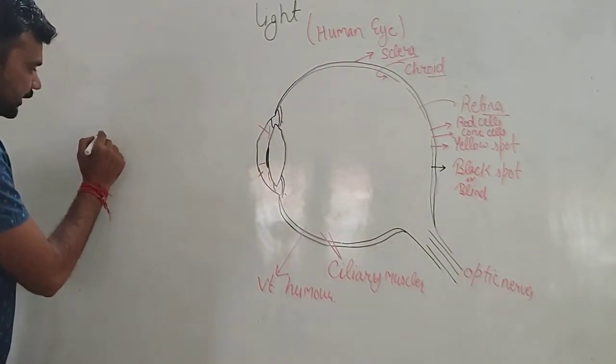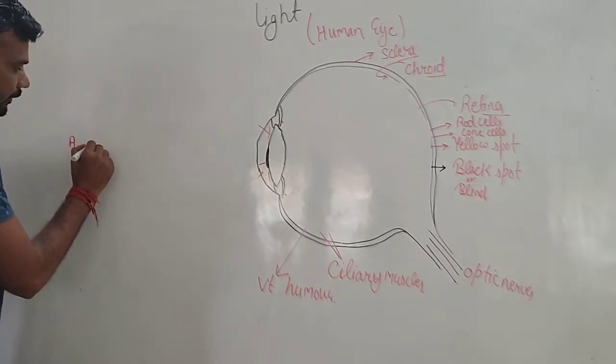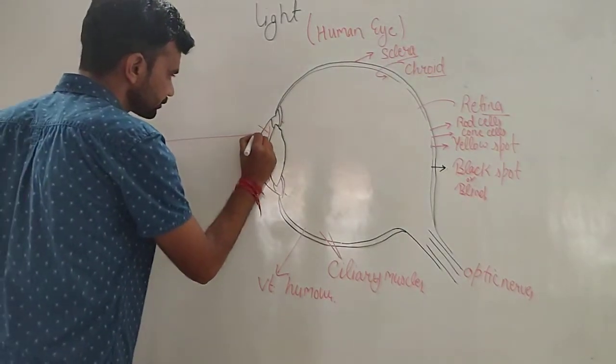Suppose an object is placed here at point A. The light rays are coming from this object.